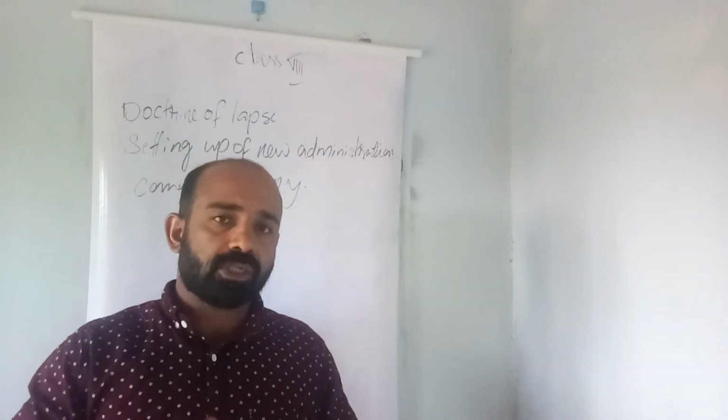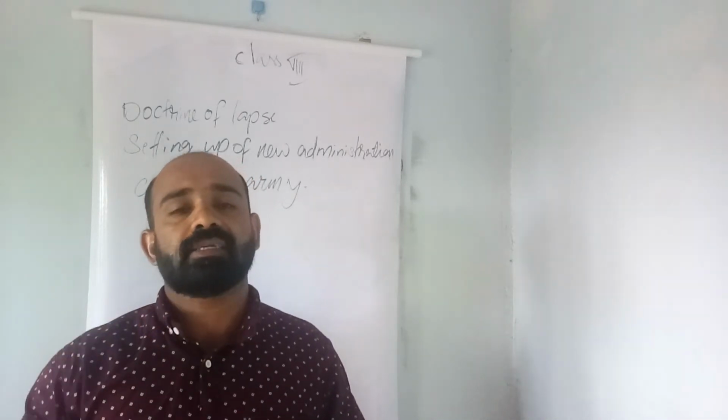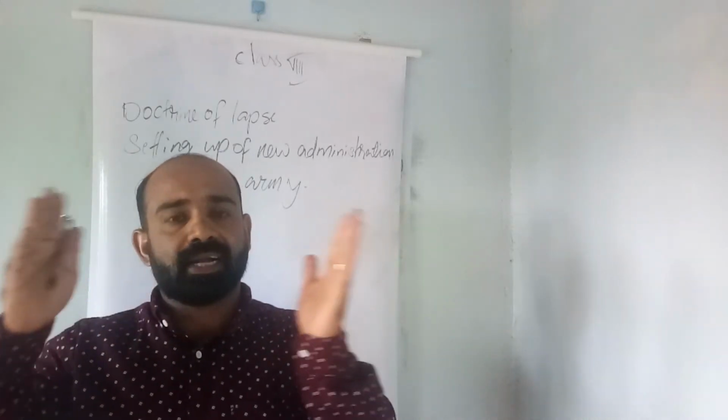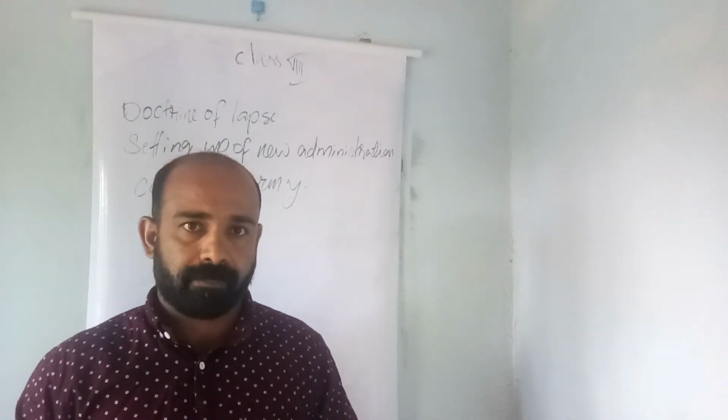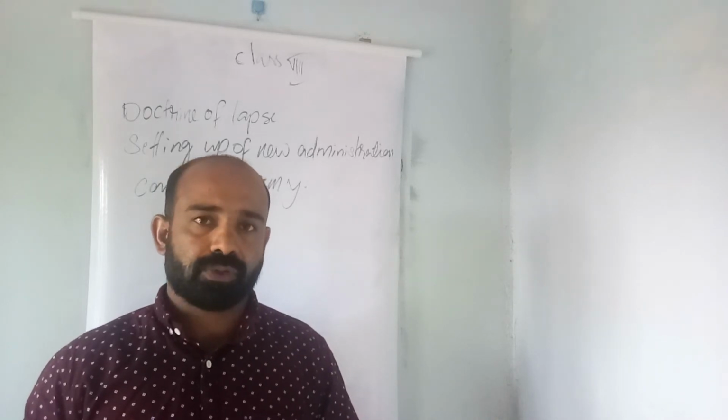That is the policy of the Doctrine of Lapse.